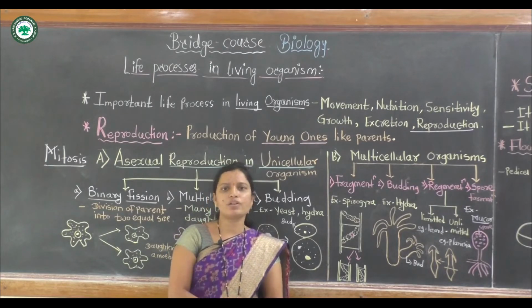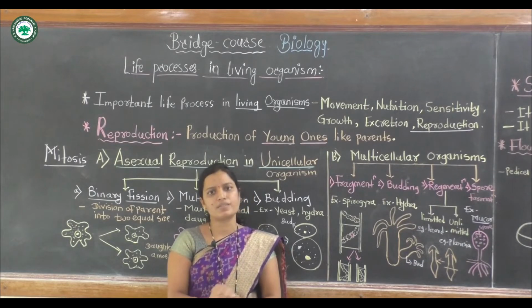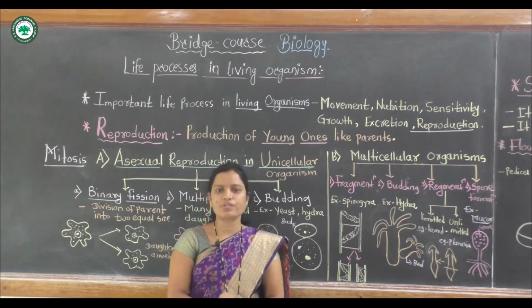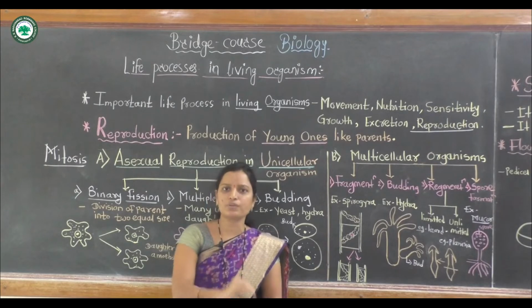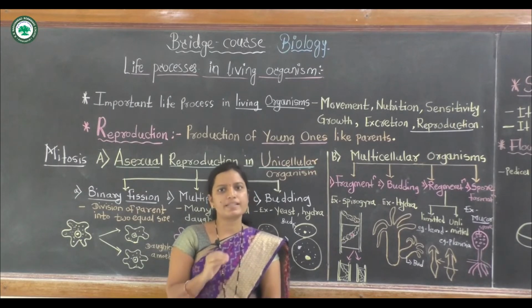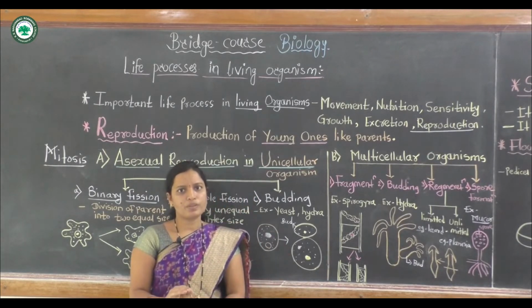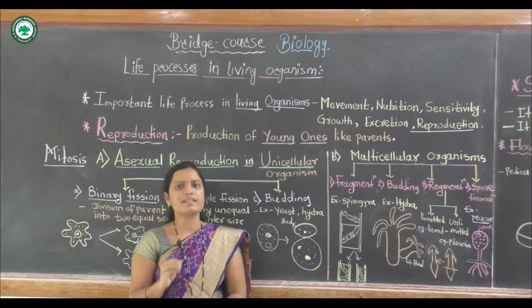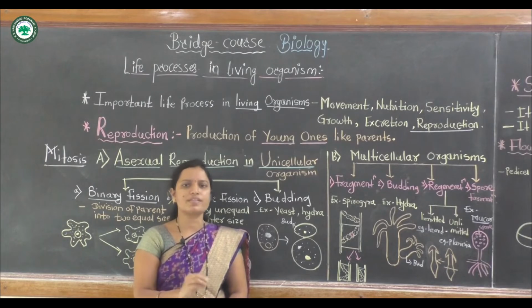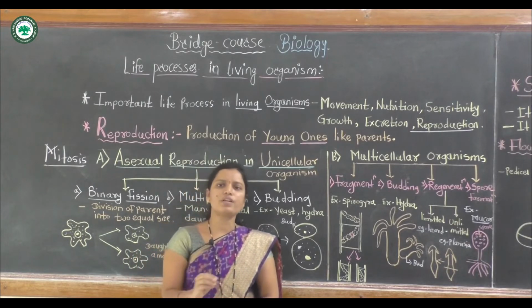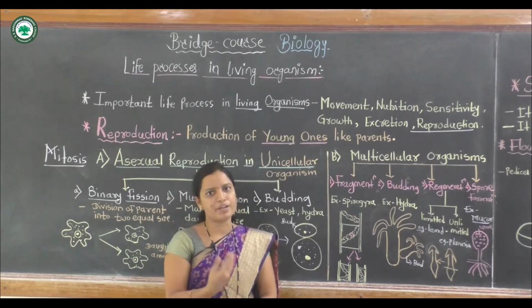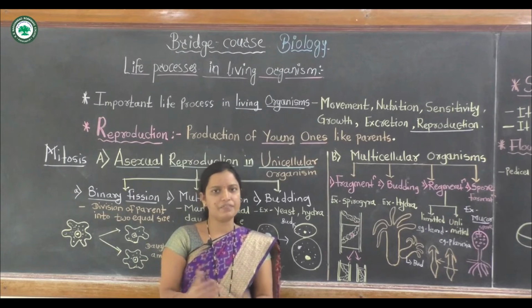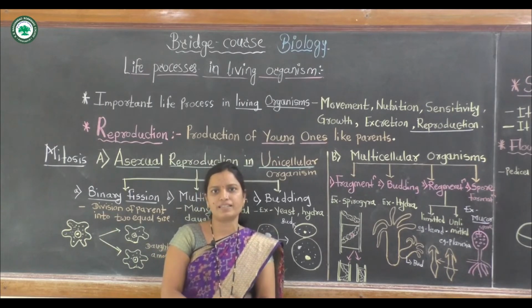The next important difference between asexual and sexual reproduction: asexually reproducing organisms are similar to their parents. They are exactly similar, they are clones. But sexually reproducing organisms are variable compared to their parents. They are different and not exactly like their parents.